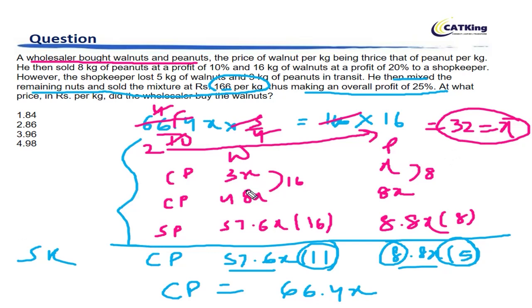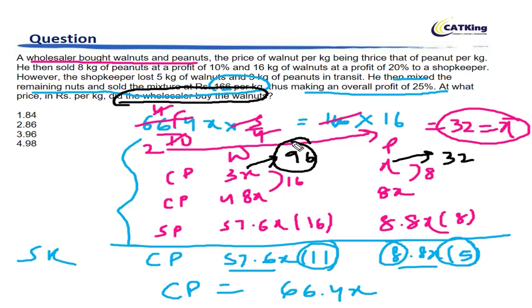So what's the cost price of peanuts for the wholesaler? 32. The cost price of walnuts per kg for the wholesaler is 96. We have to find out at what price the wholesaler bought the walnuts, that is 96 per kg. The answer is 96. I hope this is clear to you. Keep noting it down so that it becomes easier. That's the only trick I will give you here.